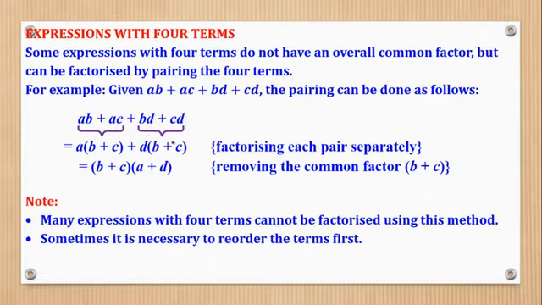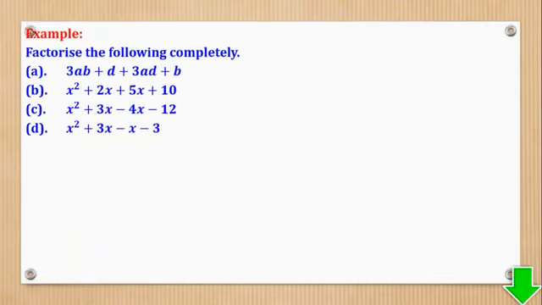Now after that you realize something interesting: this bracket is the same in both terms. So I'm going to first pull it out, then here remain with A plus D. And in that case, I will have factorized completely. So basically, that is the knowledge you're going to use in these next examples. So for example, factorize completely the following. So let's start with part A.